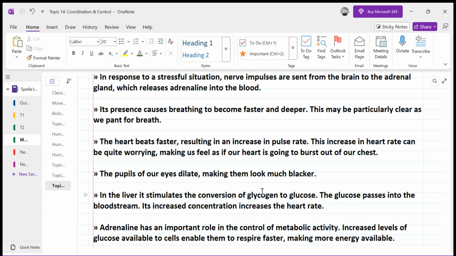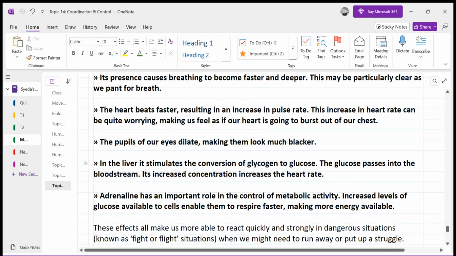So during stress, the peristalsis in your digestive tract is slowed down, and that's why you do not feel hungry, and more urination occurs. And one more thing, which you will not be able to see on the screen, is that your skin becomes paler.